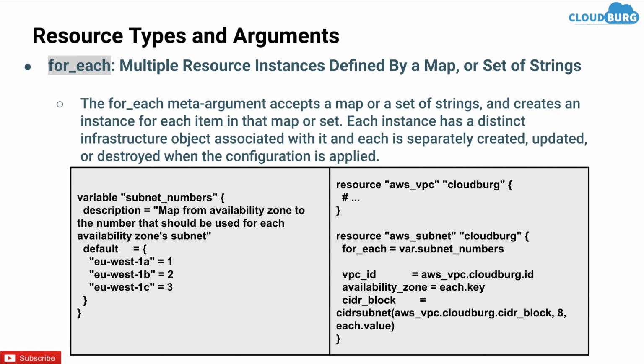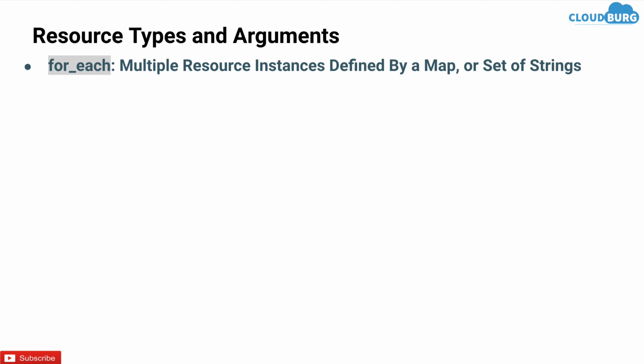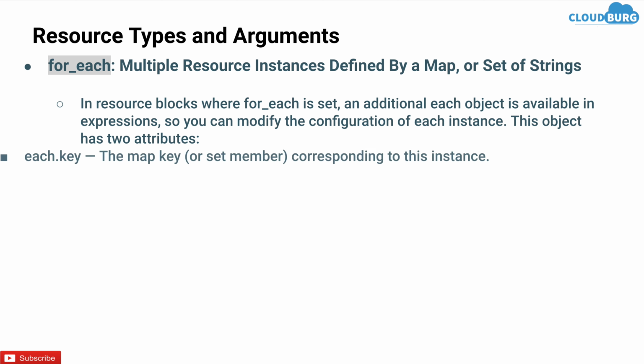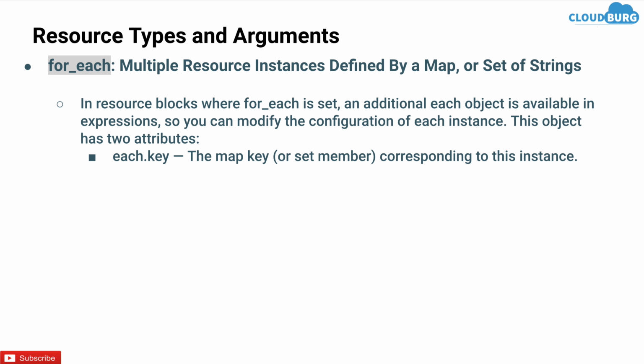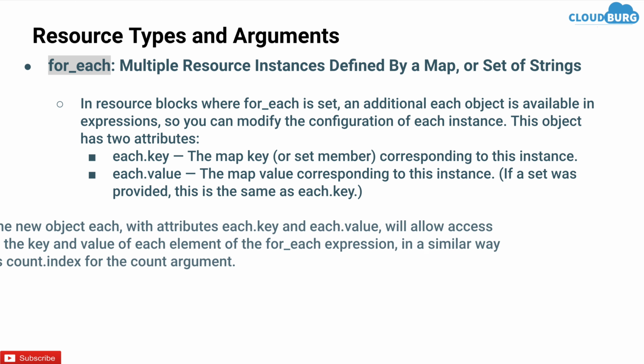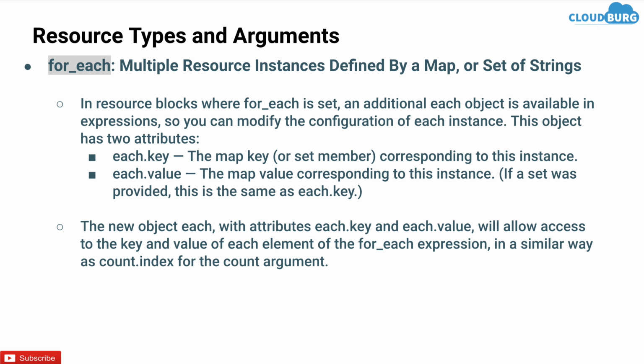In a resource block where for_each is set, an additional each object is available in expressions, so you can modify the configuration of each instance. This object has 2 attributes. One is each.key, the map key corresponding to the instance, and each.value, the map value corresponding to the instance. If a set was provided, then this is the same as each.key. The new each object with the attributes each.key and each.value will allow access to the key and value of each element of the for_each expression, in a similar way as count.index for the count argument.